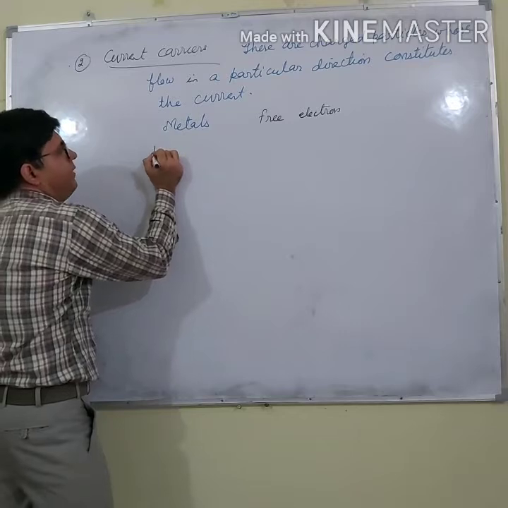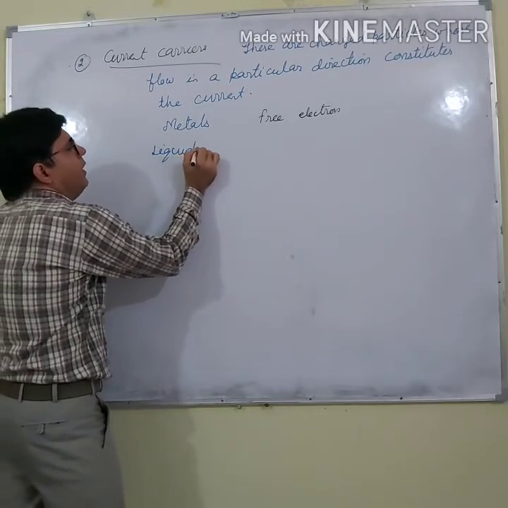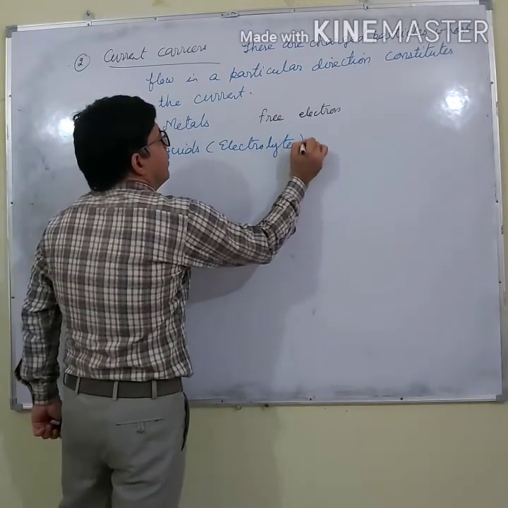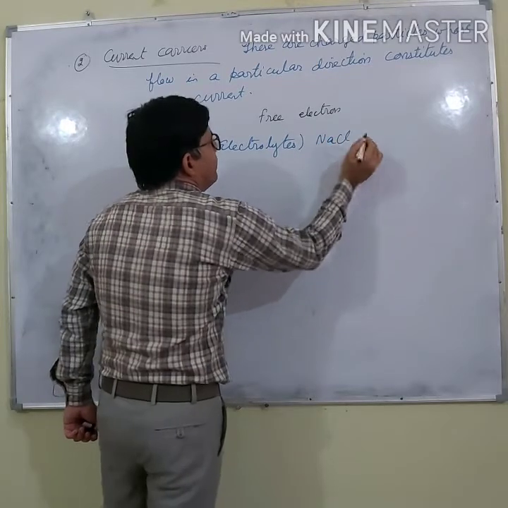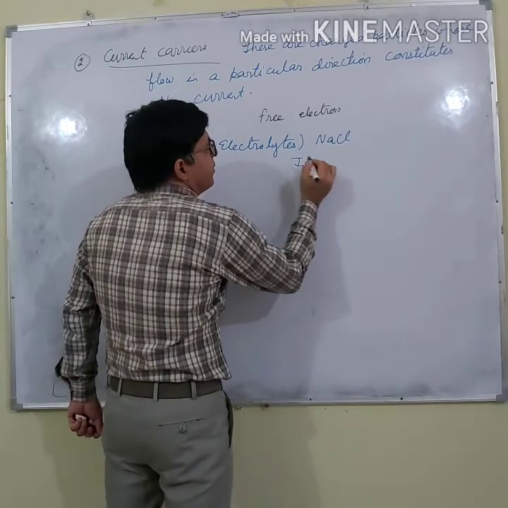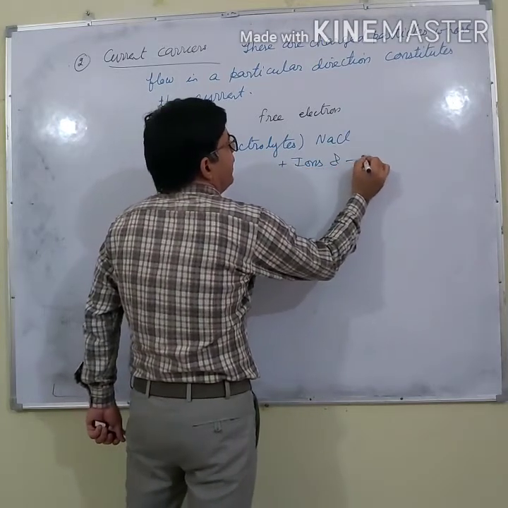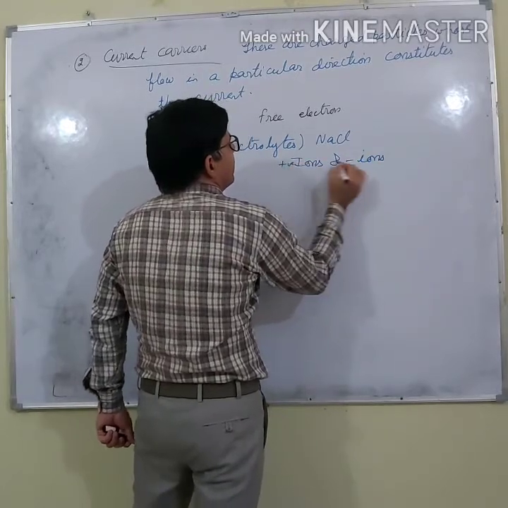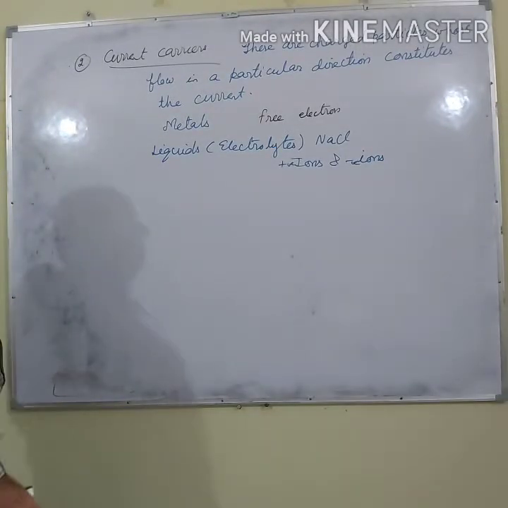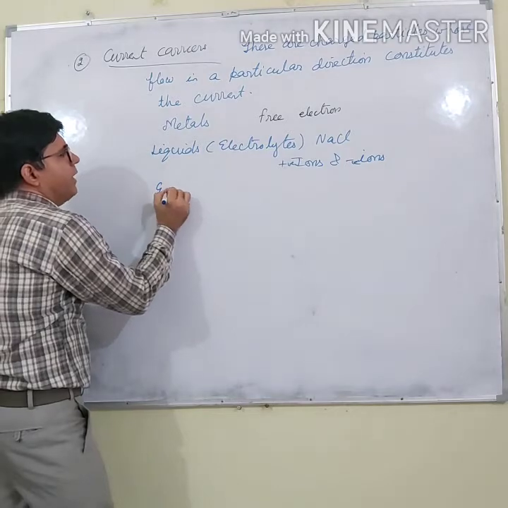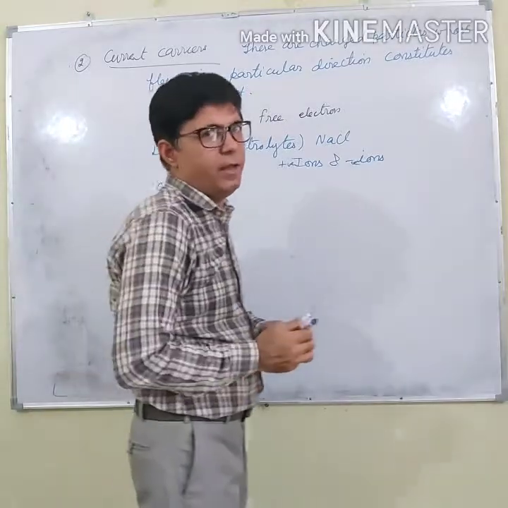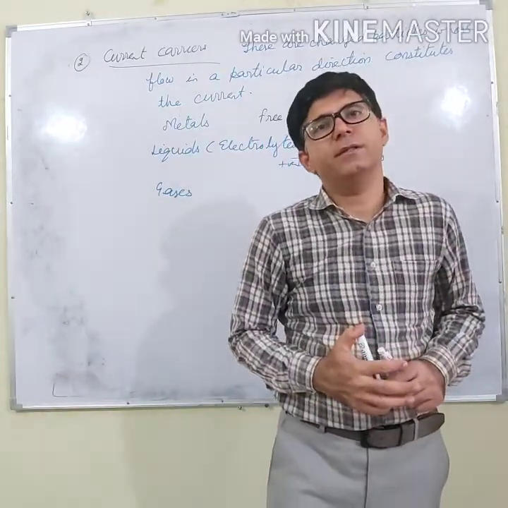And in liquids, what liquids am I talking about? Electrolytes, like NaCl. So ions, positive ions and negative ions, they are the current carriers. If I talk about gases, they are insulators at room temperature.